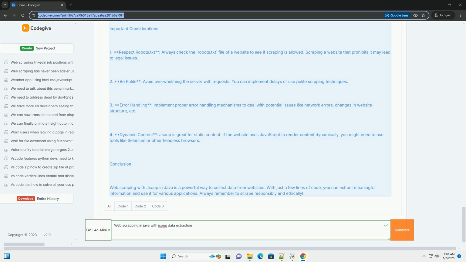Conclusion. Web scraping with jsoup in Java is a powerful way to collect data from websites. With just a few lines of code, you can extract meaningful information and use it for various applications. Always remember to scrape responsibly and ethically.